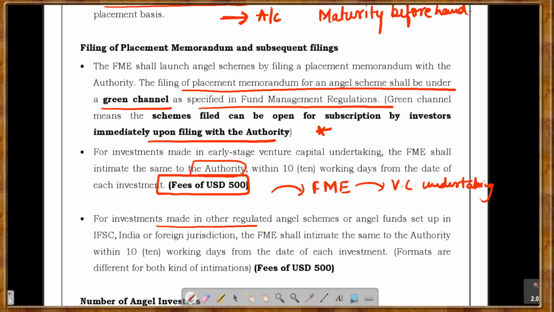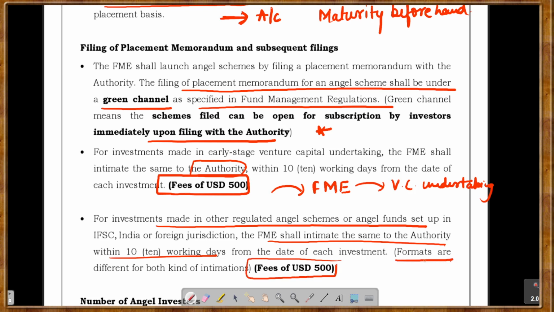For investments made in other regulated angel schemes or angel funds, they shall set up in an IFSC, India foreign jurisdiction. The FME shall intimate the authority, right? Within 10 working days, they have to tell, and the fee is US dollar 500. But the formats are different for both kinds of intimation. If you are investing in an early stage venture capital undertaking, then the format of intimation is different, and if you are investing in an entity which is not an early stage venture capital undertaking, then the format is different. Okay.